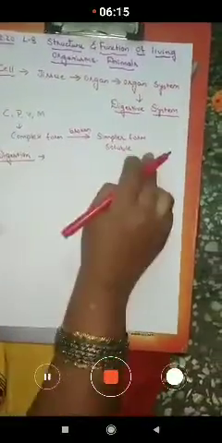This process is called digestion. The process of converting complex food into simpler form is known as digestion.